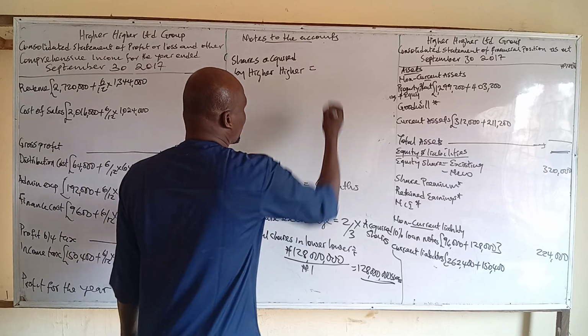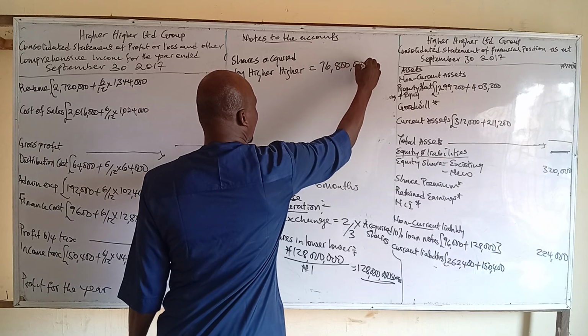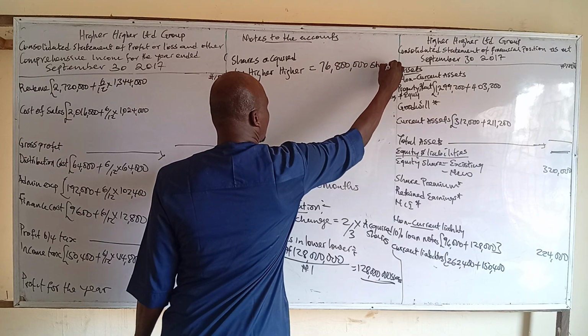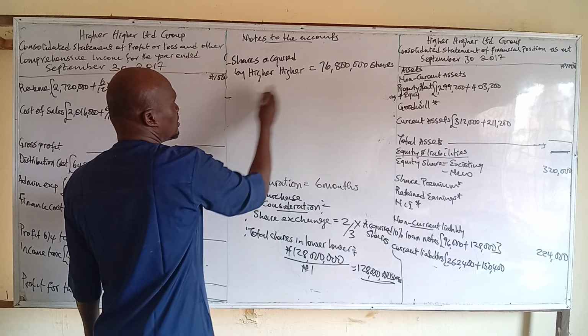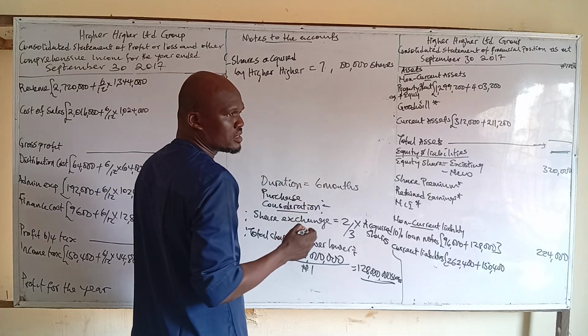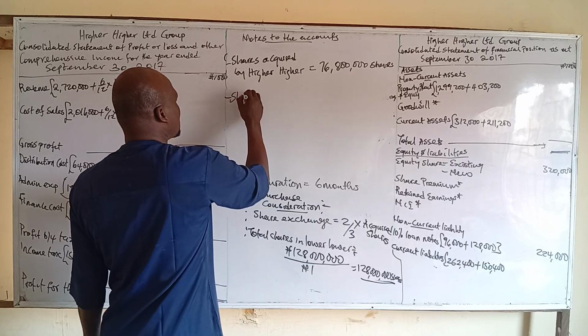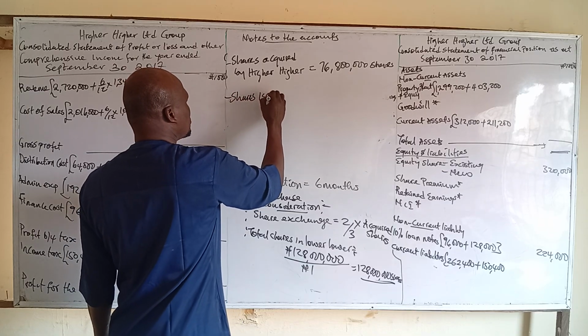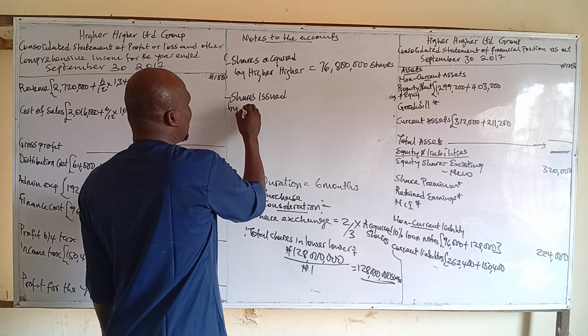So that's what, 76,800. Then shares 78,000. 78, Abi. Is it 78? Then shares issued by ICAN, Abi.